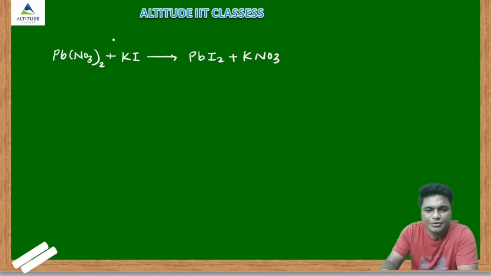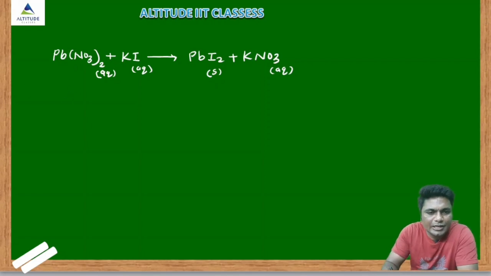This is the equation. So lead nitrate is also aqueous solution. It means what? That solution in the water. This is also aqueous solution, aq. Lead iodide is a solid yellowish PPT, and this is also aqueous solution. Clear? Now how to balance?